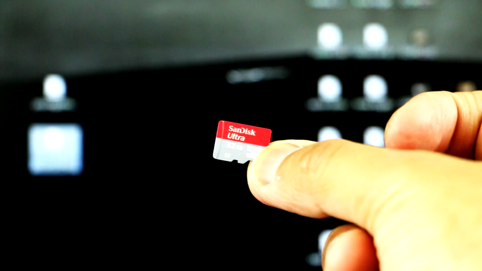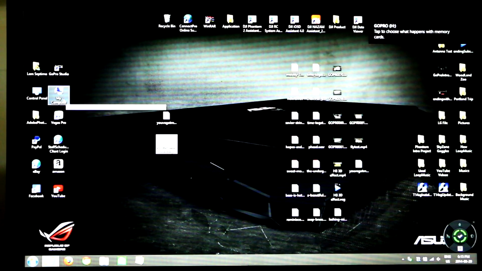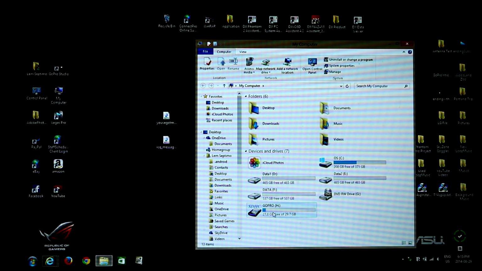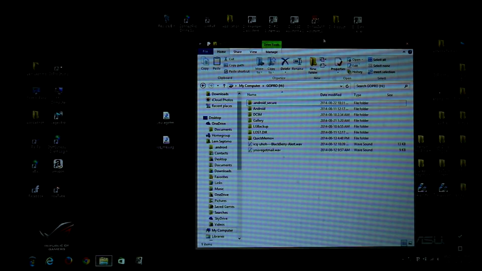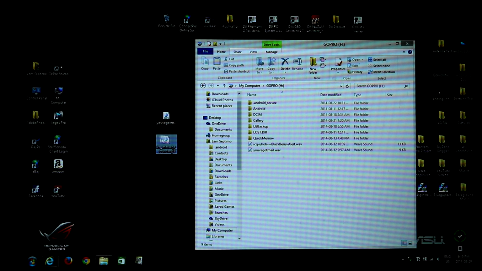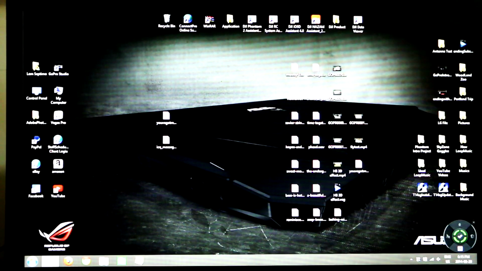So next, what you want to do is transfer the ringtone from your computer to your phone. So what you need is the micro SD card. Open the file for the micro SD card, and then all you have to do is just drag the file to the SD card like so. Take your micro SD card from the computer.